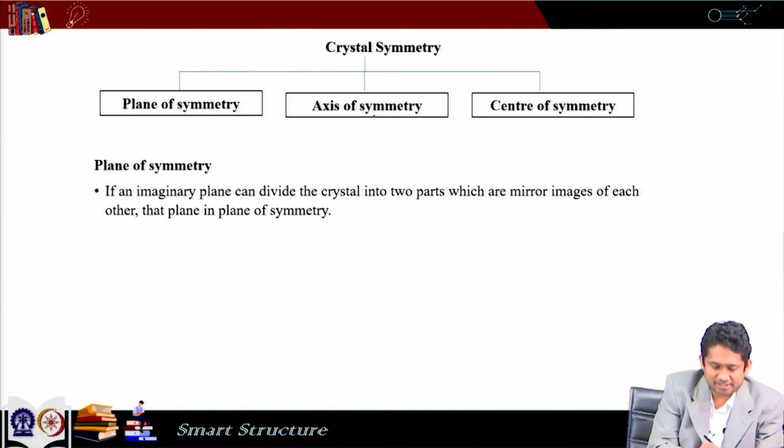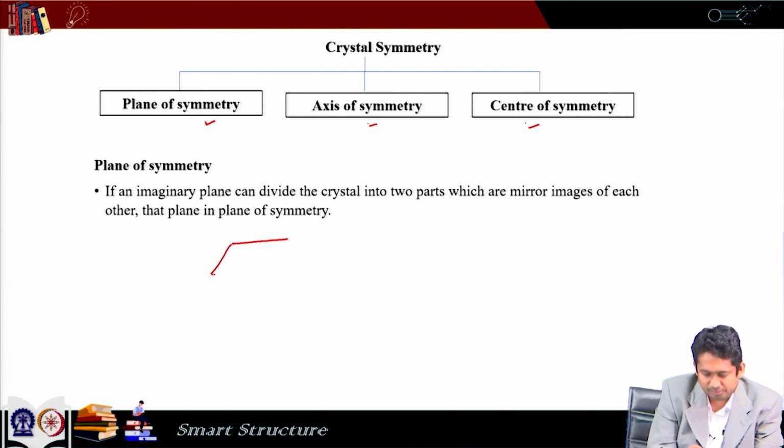Now comes symmetry. So, we have three elements of symmetry: plane of symmetry, axis of symmetry and center of symmetry. Plane of symmetry is if an imaginary plane can divide the crystal into two parts which are mirror images of each other, then we call it a plane of symmetry.